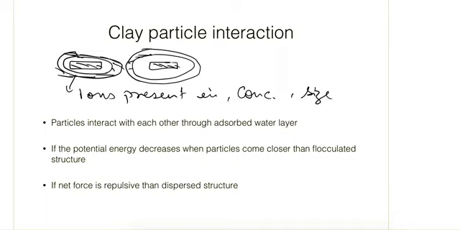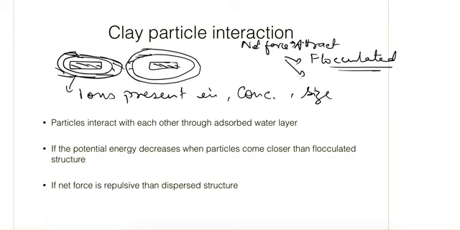Depending upon these, if they come close to each other and the potential energy decreases, then they attract each other. If the net force is attractive, then the flocculated structure will form, and similarly if they are repelling each other and the net force is repulsive, then the dispersed structure will form.